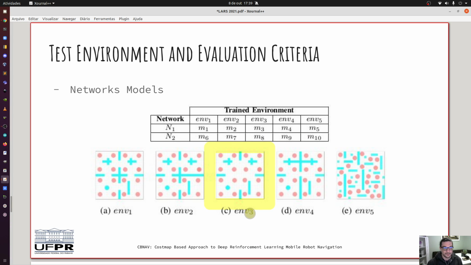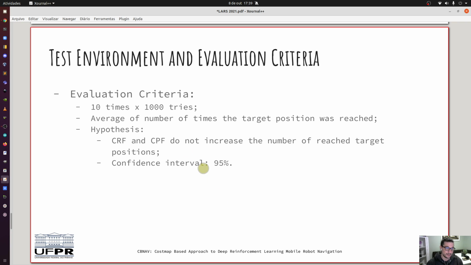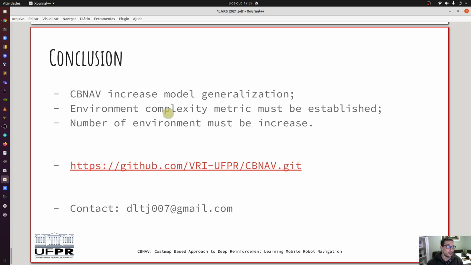But to investigate and to create a new hypothesis, we need to measure the level of complexity of each environment. So we are already working on a complexity matrix to measure any number of new environments, and the number of environments will be increasing in a new evaluation of CBNav.